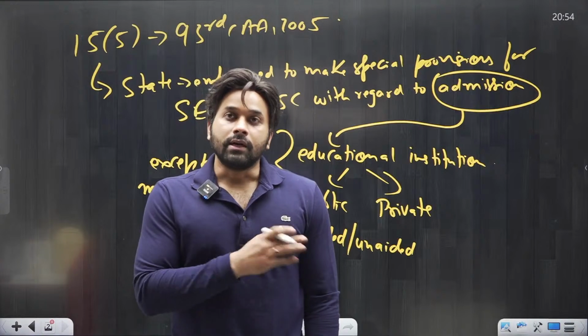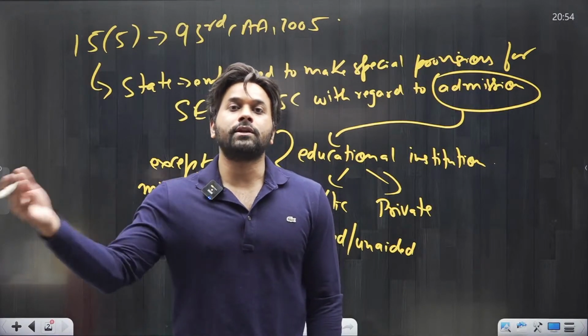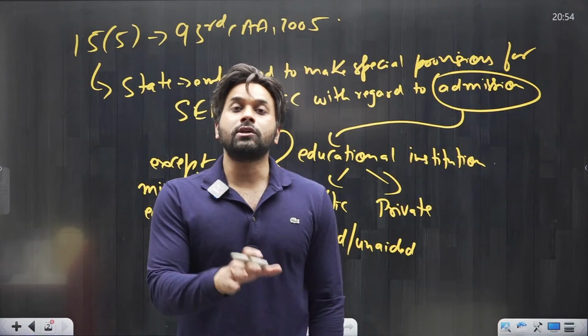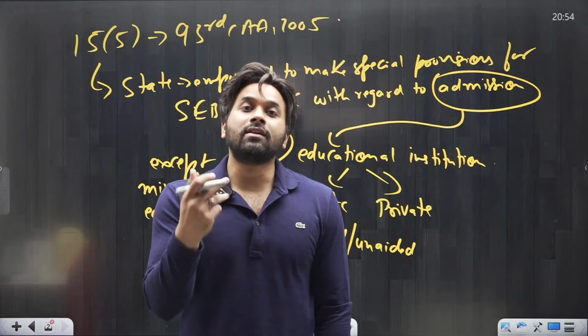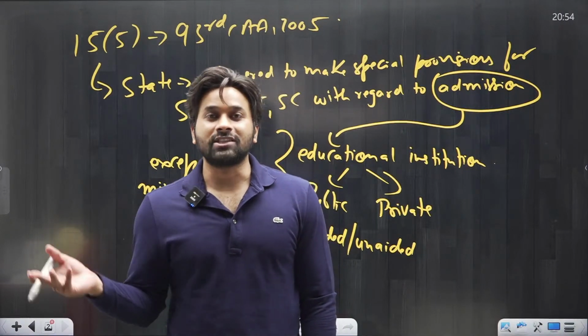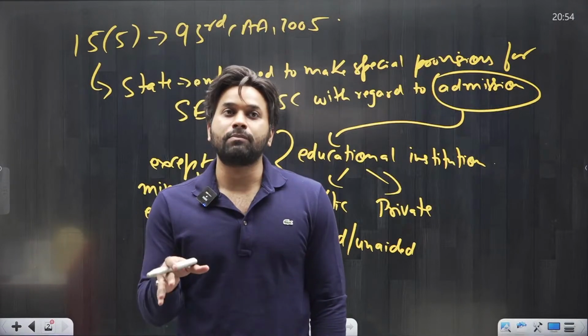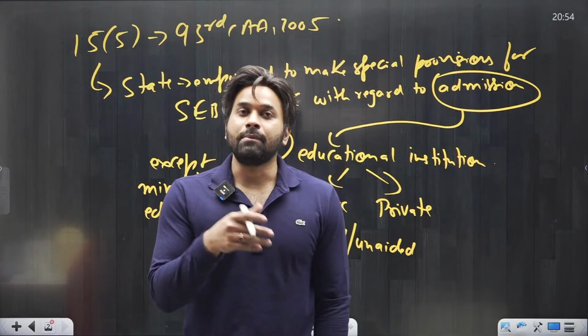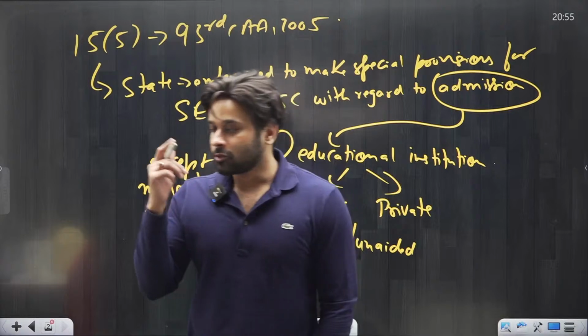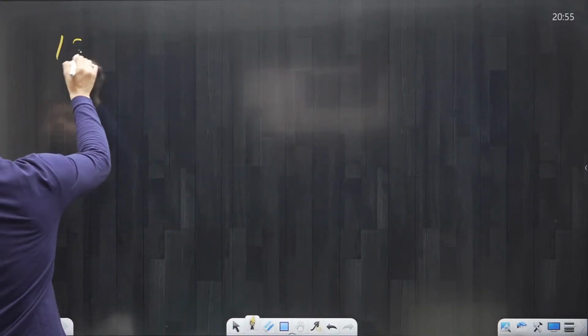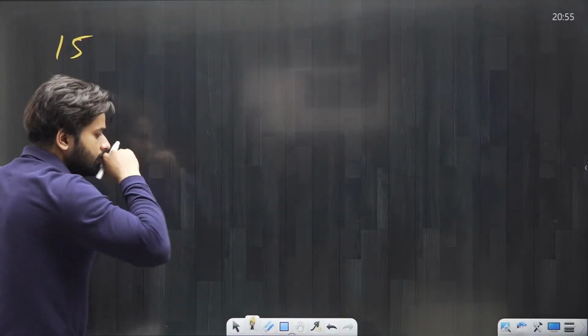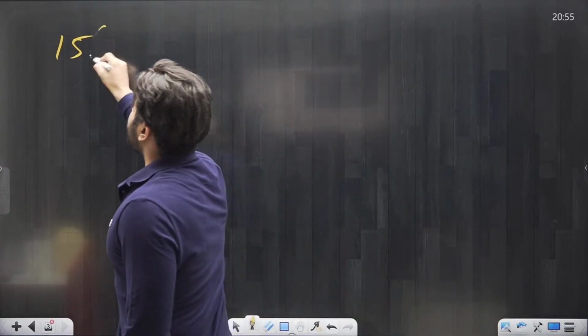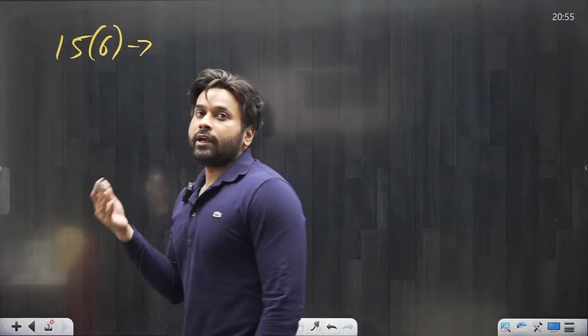But remember, reservation is not limited to SC, ST and OBC. According to the Constitution, the reservation can also be provided to the general category belonging to the poorer section. I mean, those who are from the general caste but belong to the poorer section can be given reservation in the colleges. So right now we will discuss that. You all know that recently the EWS category, economically weaker section, has been provided reservation in colleges and government jobs.